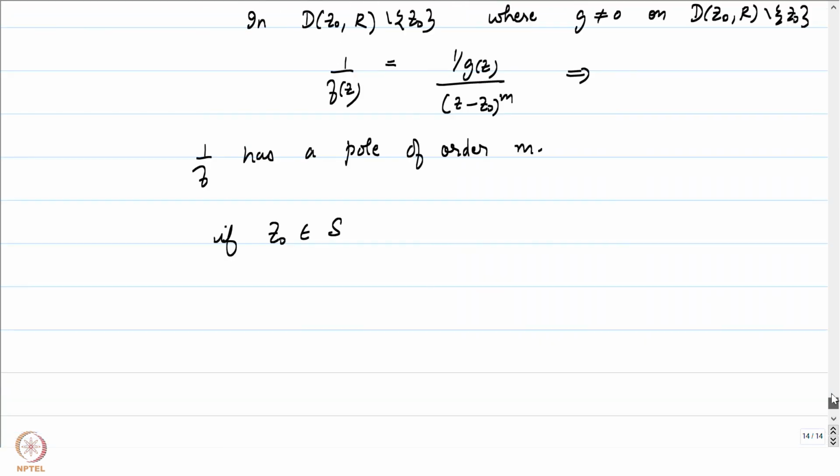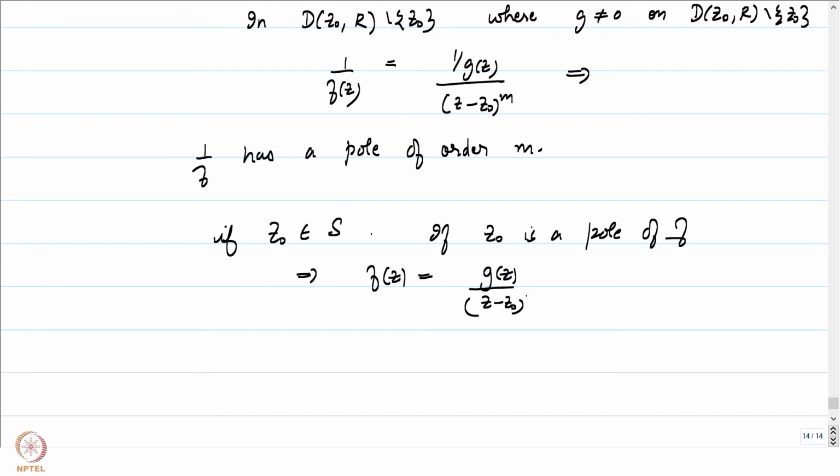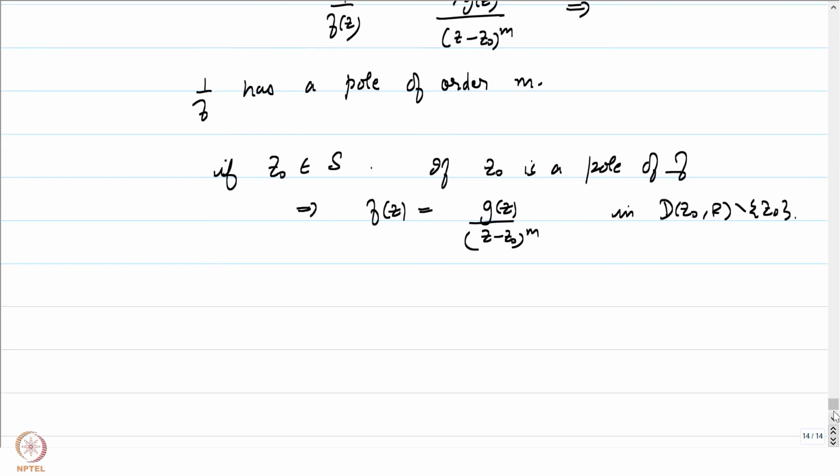Now let's pick a point in capital S. Capital S to begin with was either a removable singularity or a pole. If Z0 is a pole of f, what does that mean? That means that in a neighborhood, f of z is going to be equal to some g of z by z minus Z0 to the power m in some punctured neighborhood D(Z0, r) minus Z0, where r is small enough so that g does not vanish here,